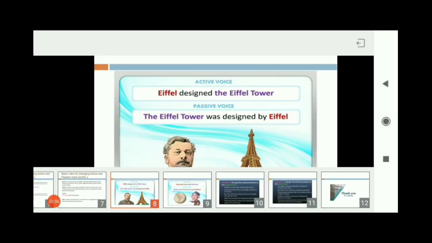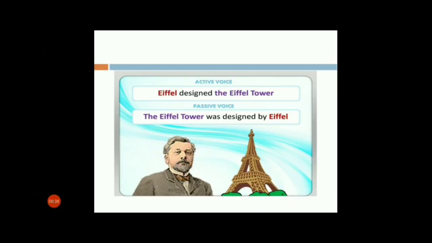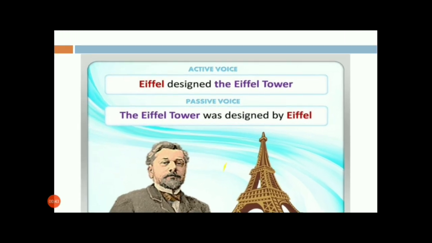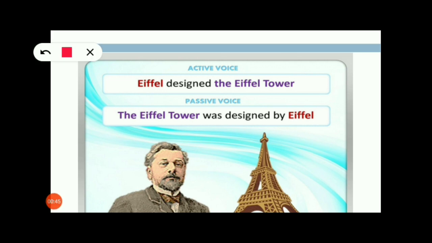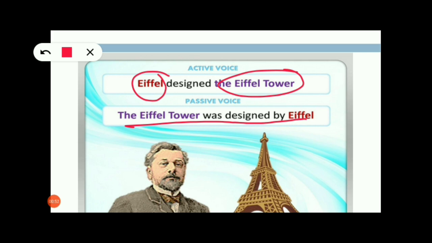So now let us understand by some more examples here. Eiffel designed the Eiffel Tower. How to convert this one: the Eiffel Tower was designed by Eiffel. So Eiffel is the subject here, and Eiffel Tower becomes the object here. Eiffel is a person who is doing an action of designing the Eiffel Tower. So the object comes to the subject place here.